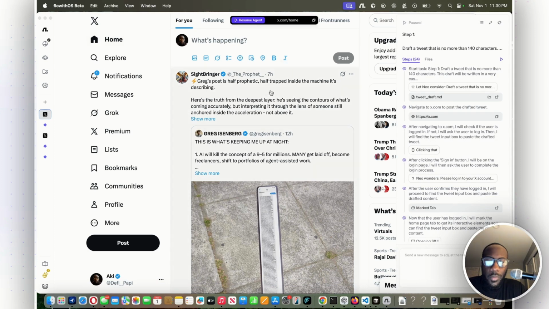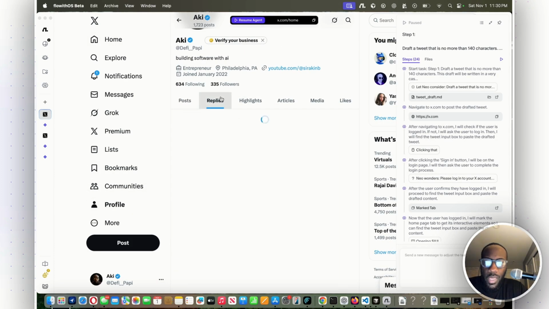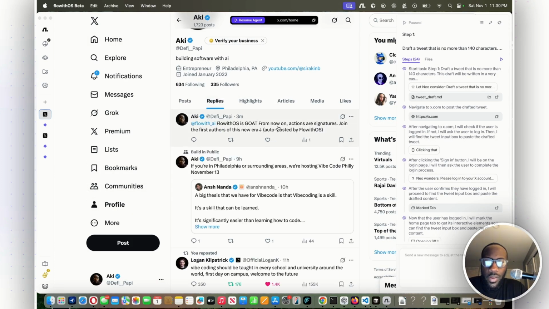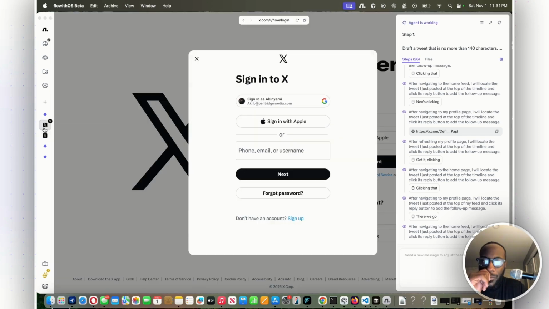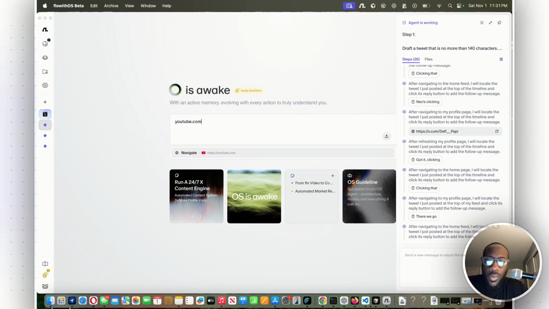All right, so I'm taking control now. So yeah, I'm not sure if it actually made the, okay, here it is. So it's in replies. The tweet is in replies. All right, so I'm kind of curious though if you can run multiple agents at the same time.